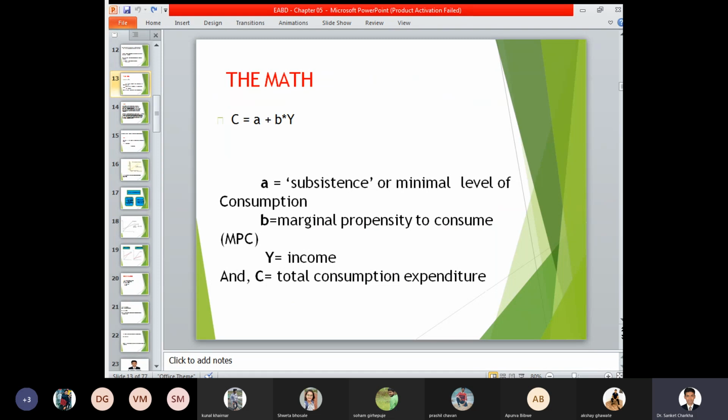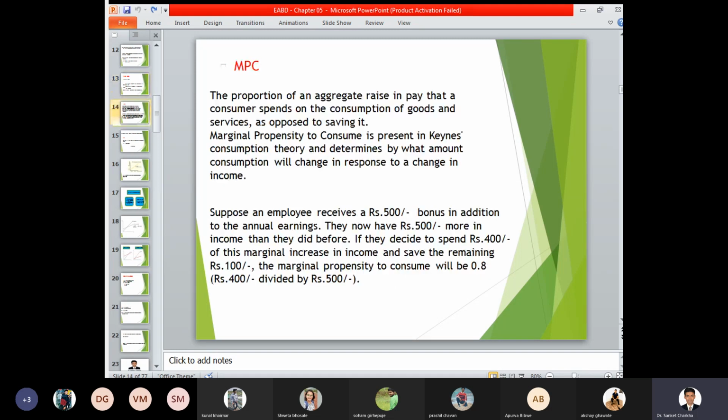The mathematical formula or calculation of consumption function is C is equal to A plus B into Y, where A stands for subsistence or minimum level, B stands for marginal propensity to consume, that is MPC, Y stands for the income, and C is the total consumption expenditure. So our total consumption expenditure is a function of A plus B, that is the minimum level of consumption, the basic essential requirement, that is food, clothing and shelter, and the MPC, that is till what level the propensity to consume can increase, multiplied by your income level, whether it is an increase in income or a decrease in income.